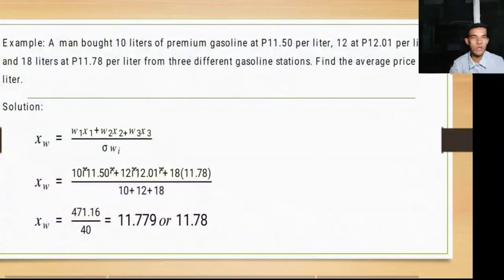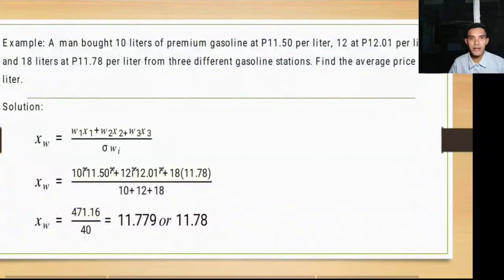So here is the solution. The weighted mean is equal to w sub 1 times x sub 1 plus w sub 2 times x sub 2 plus w sub 3 multiplied by x sub 3. So we have there 10 times 11.50 per liter plus 12 times 12.01 per liter plus 18 times 11.78, then over 10 plus 12 plus 18, which are the weights of our variables or data.